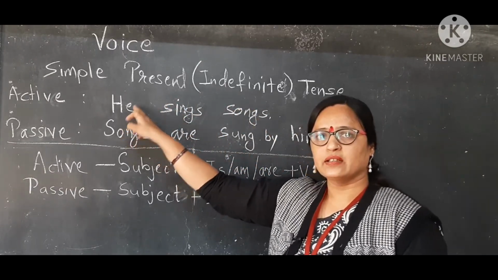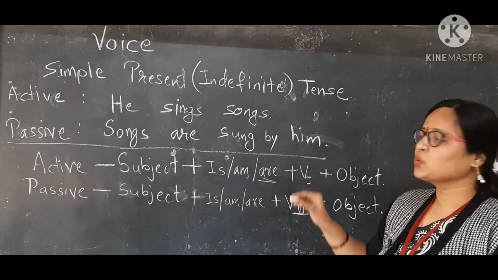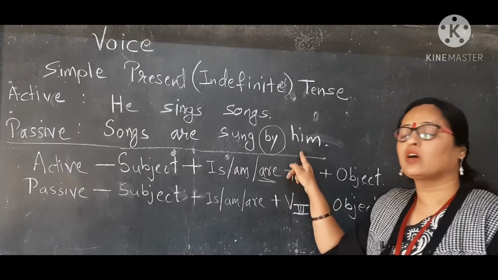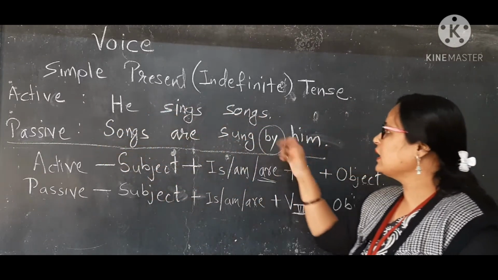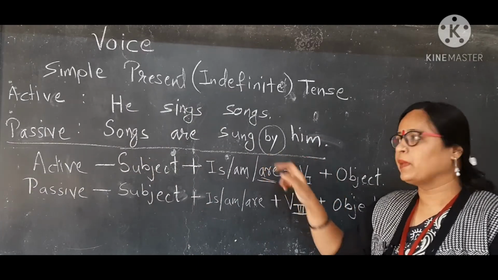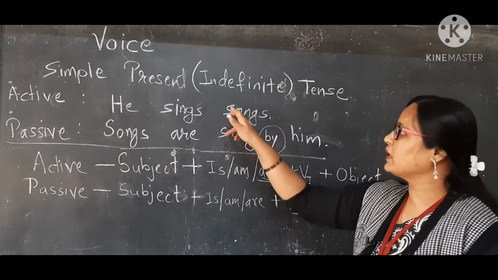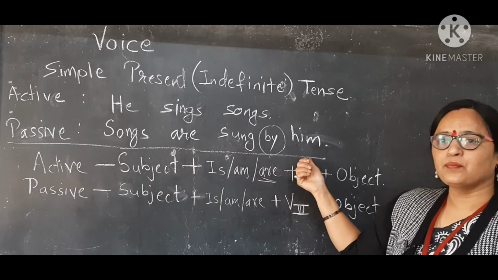The subject is he, then it will be him, because in passive voice we use by before the doer of the verb. Here the verb is sing and the doer is he, then he will be converted into him and by will be inserted before him, and the passive voice of this statement is: songs are sung by him.